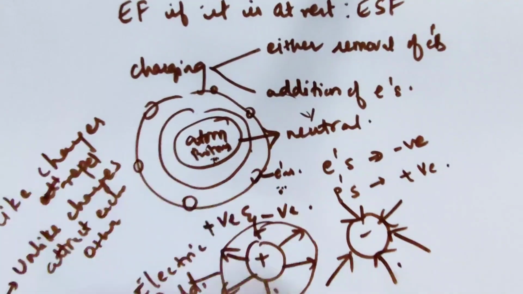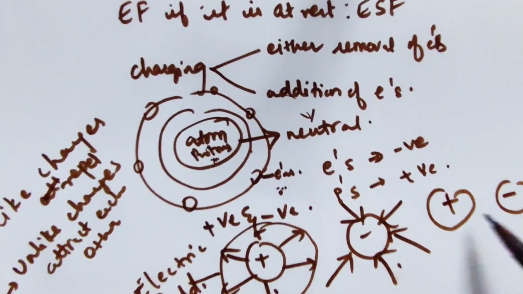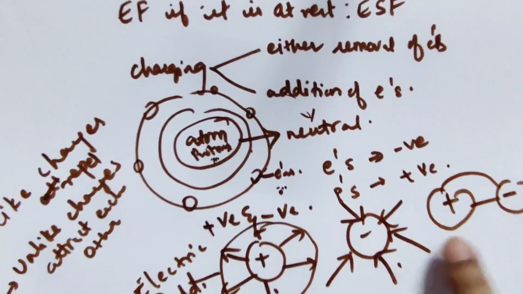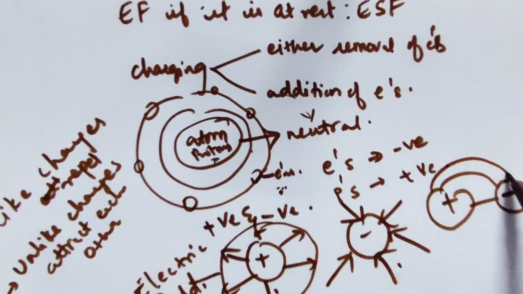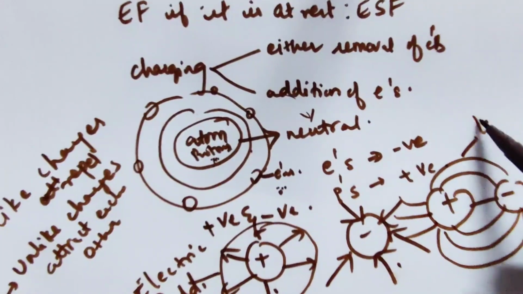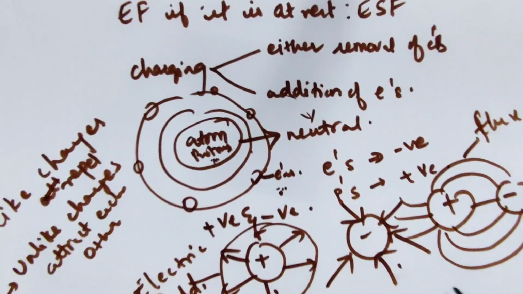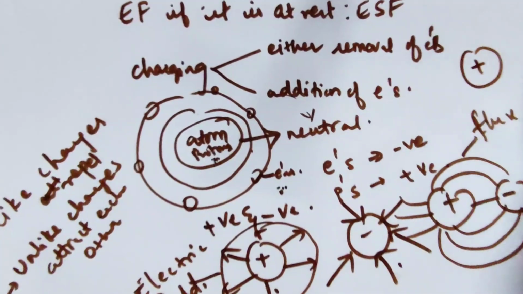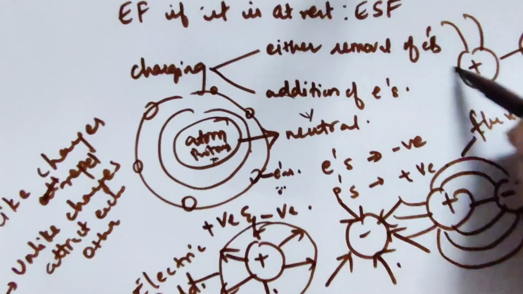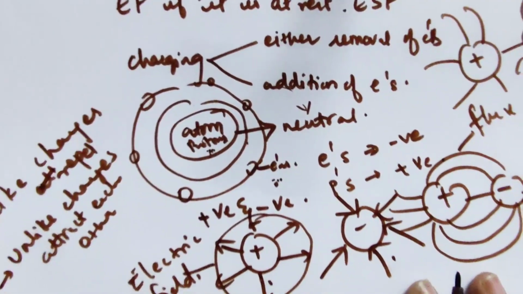These are the two basic things, and based on this we will see how the force of attraction and repulsion takes place. Suppose there is a positive charge and a negative charge; these are unlike charges, so they will attract each other, with lines of flux between them. If there are same charges, they will not attract, they will repel. These are basic things you have learned a long time ago.